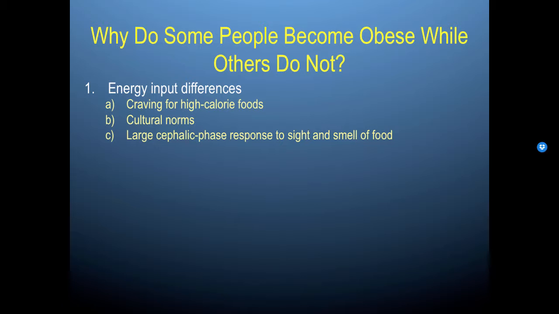Basically, what this would mean is we talked about how some non-regulatory behaviors are highly stimulated by external stimuli. So people could have a high external stimuli responsivity. That means that if they were to see food or smell food, they would be highly responsive to that, and it would be harder for them to resist actually eating some of the food that they see or smell.